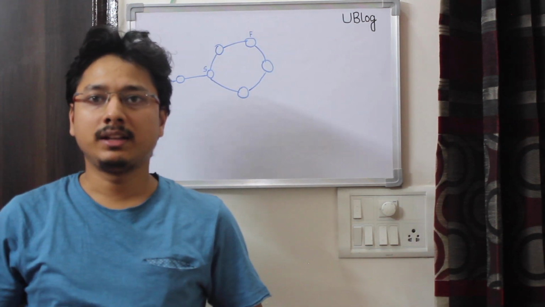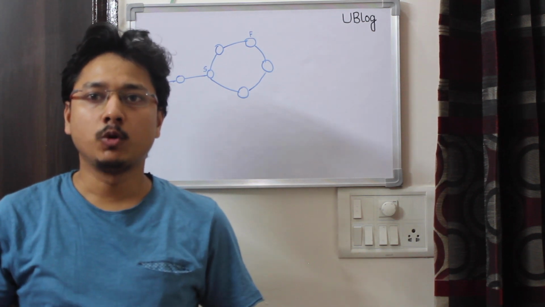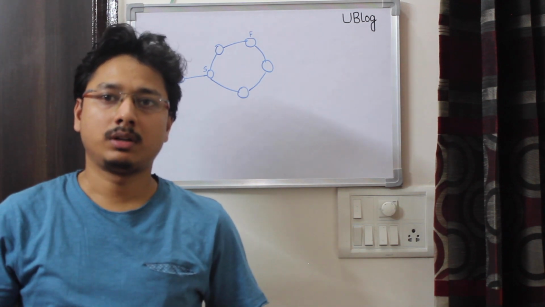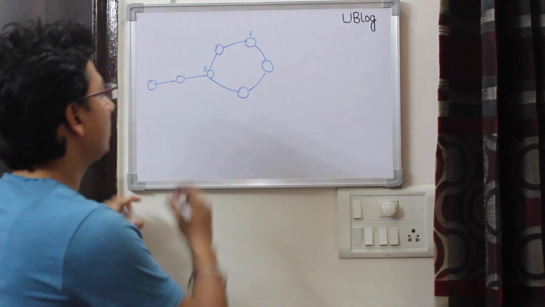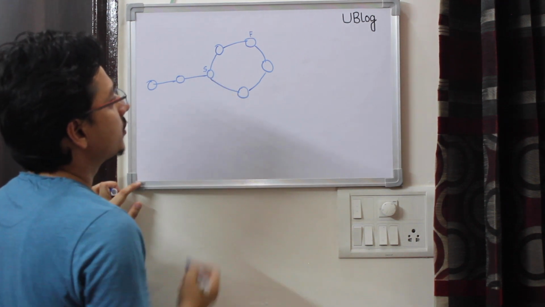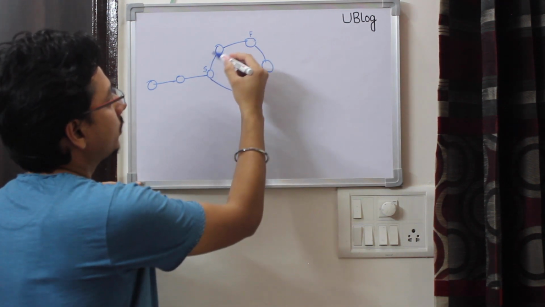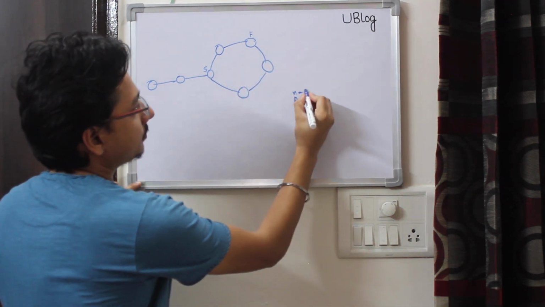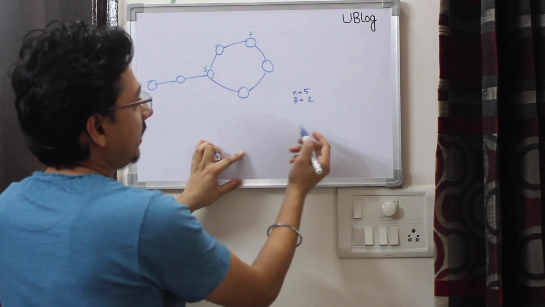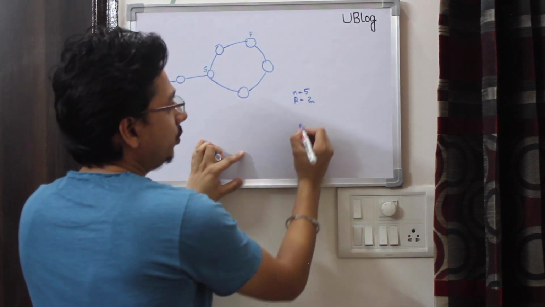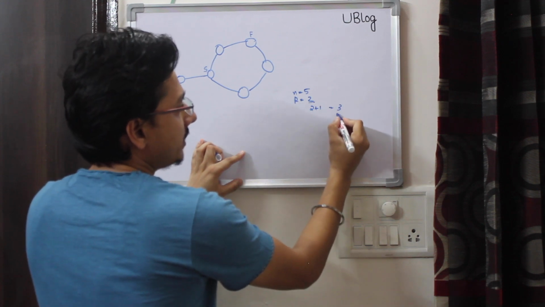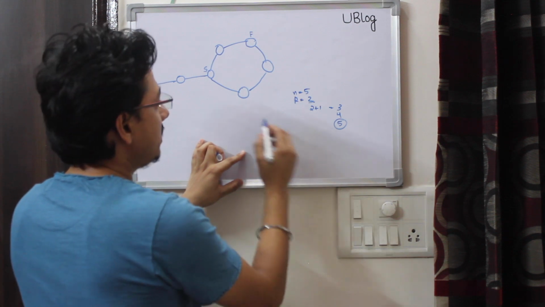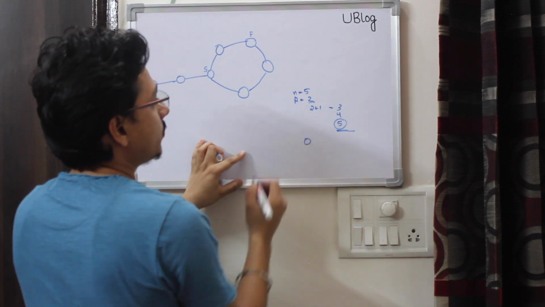Before jumping to the removing-the-loop part, I want to show a real linked list example of the solution I just explained. When my slow pointer enters the loop, the slow pointer is here and the fast pointer is here. The initial distance k is 2 in my case, and n is 5. At each iteration the distance is initially 2, then 2 plus 1 equals 3, then 4, and then 5, which is equal to the size of the loop, which means at this point both the slow pointer and fast pointer will be at the same point.